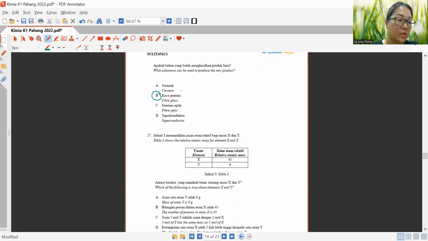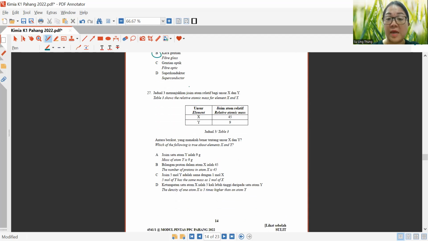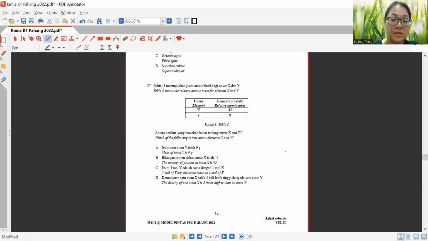Okay, let's look at question 27. Table 3 shows the relative atomic mass for element X and element Y. X has a relative atomic mass of 45 and Y of 9. Which of the following is true about elements X and Y? Okay, A, mass of atom Y is 9 grams.